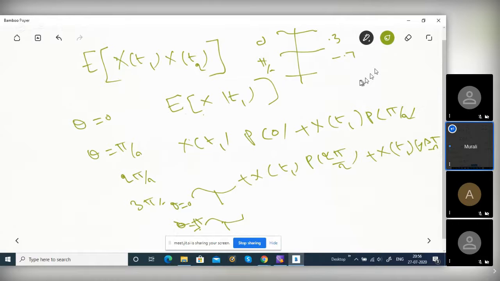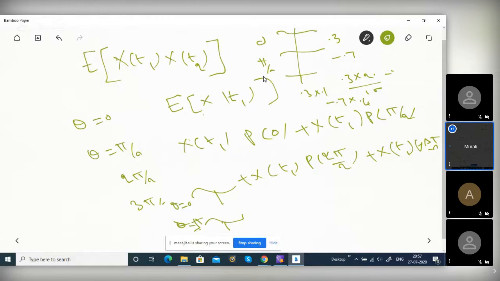This has occurred 20 times. 0.3 into, I told you, no? Like that, you sum and divide by 100. That is the practical method. Theoretically, 0.3 occurs with a probability of, say, 0.1, so 0.3 into 0.1, and minus 0.7 occurs with 0.4 probability. So weigh by the probability and sum. That is the theoretical method. This is the average at x of t1.